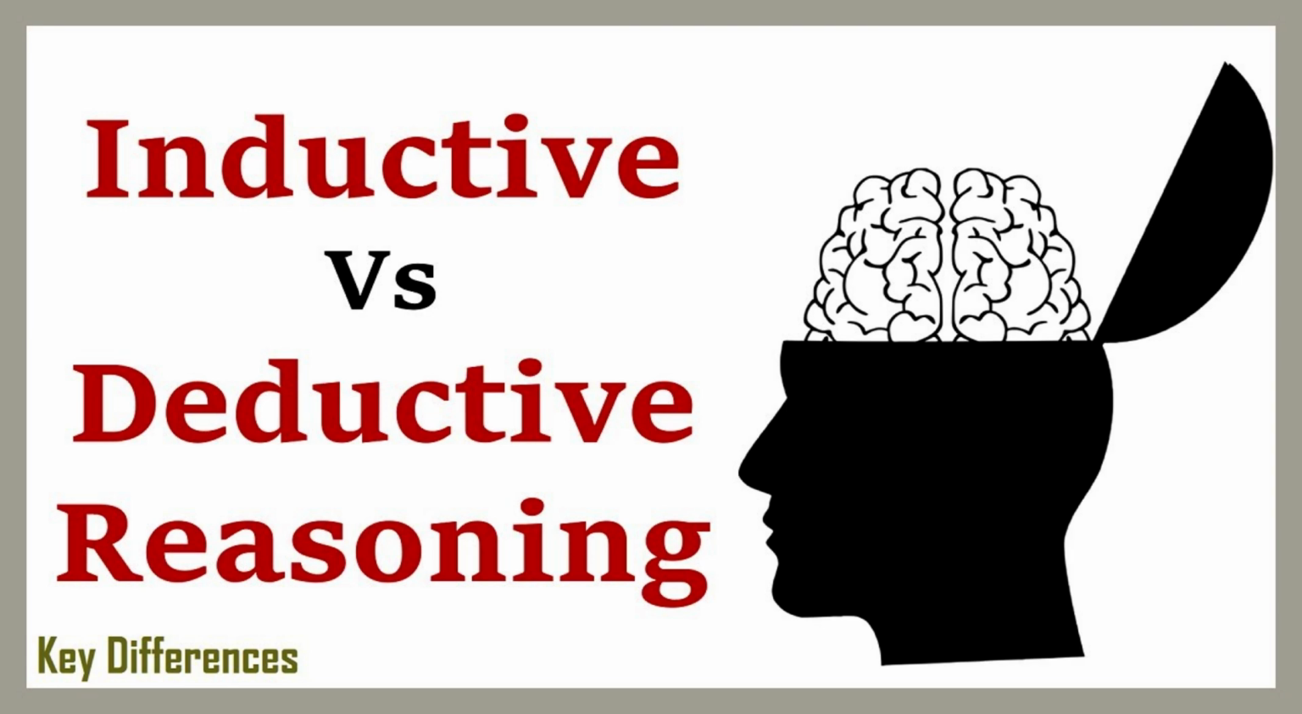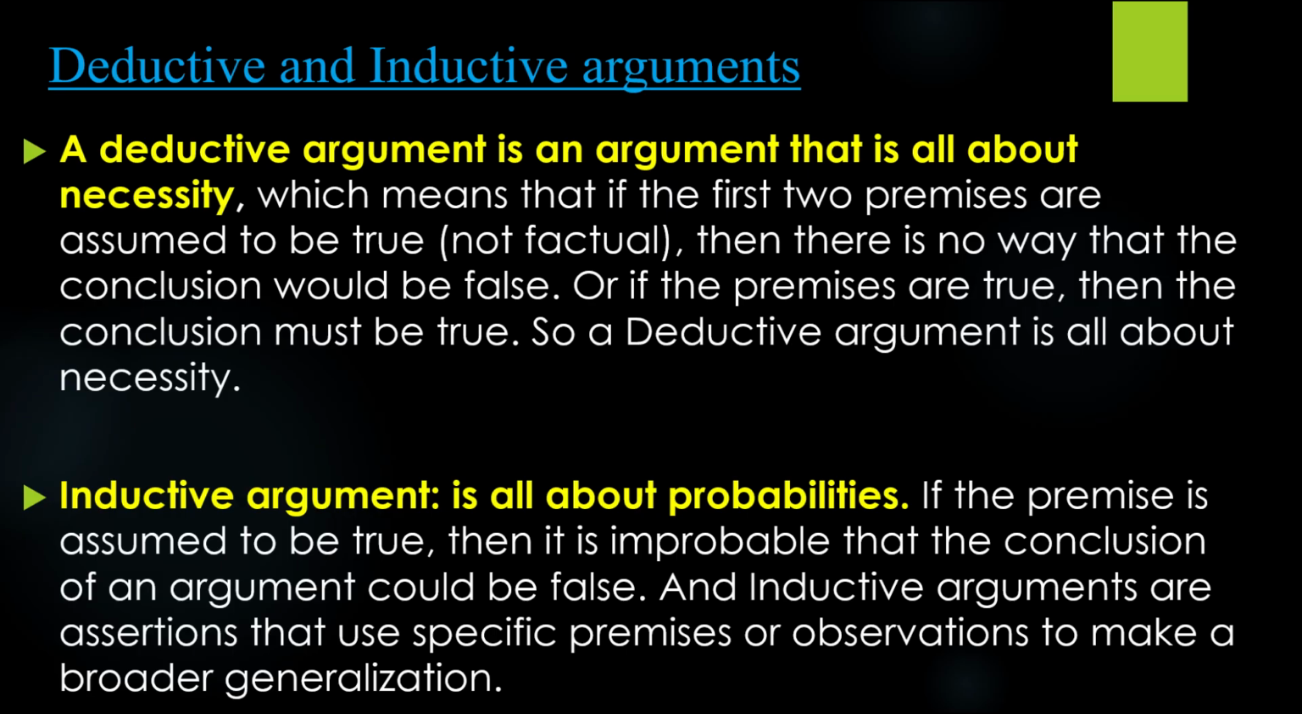Today's discussion will be about deductive and inductive arguments. Briefly, a deductive argument is an argument that is all about necessity, which means that if the premises are assumed to be true, then there is no way that the conclusion would be false. Or if the premises are true, then the conclusion must be true. So a deductive argument is all about necessity.